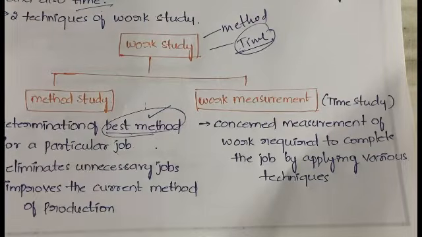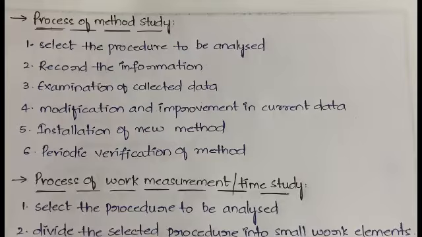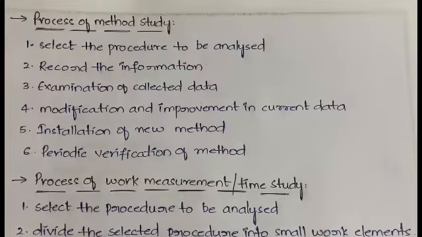Okay, so we have some sequence of steps for method study and some sequence of methods for work measurement. Let's see them now. If you see the process of method study, first what you have to do is select the procedure that has to be analyzed. Among all the procedures that you have, you'll have different techniques to do a job, right? So first you have to select a technique, and analyze whether this technique is okay or not. Which technique you want to analyze, you have to select first.